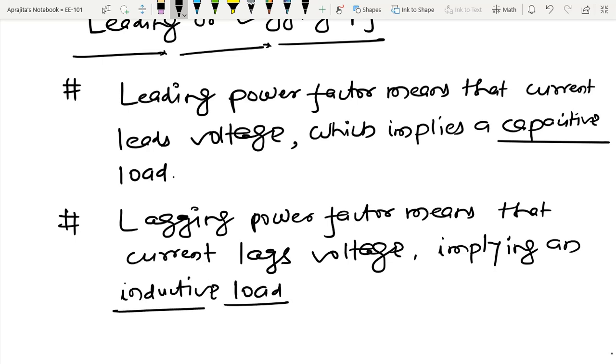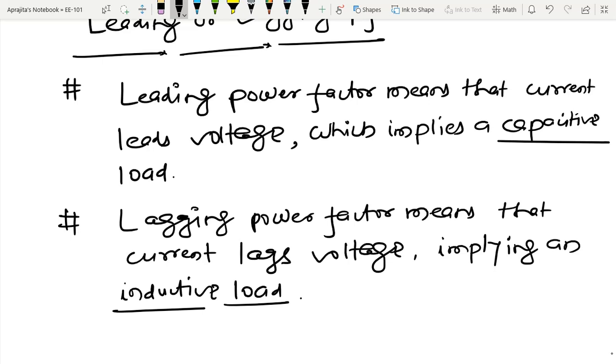So basically between these two extreme conditions, I can interpret the load as a capacitive load or an inductive load based on the leading or lagging power factor.